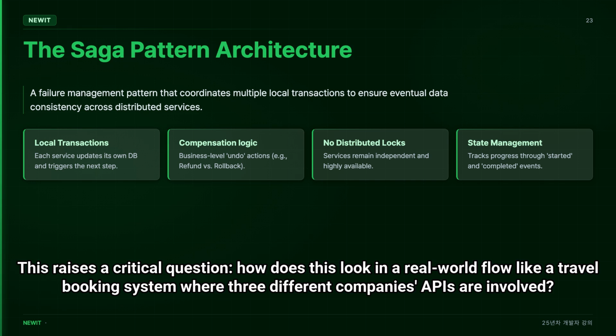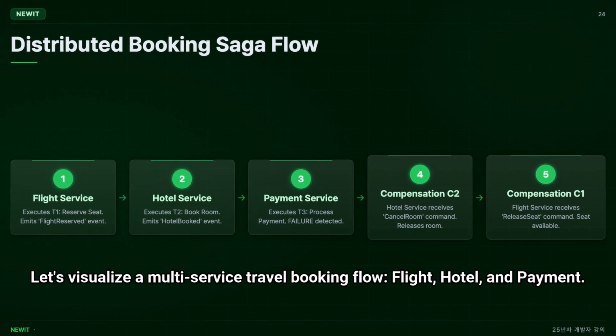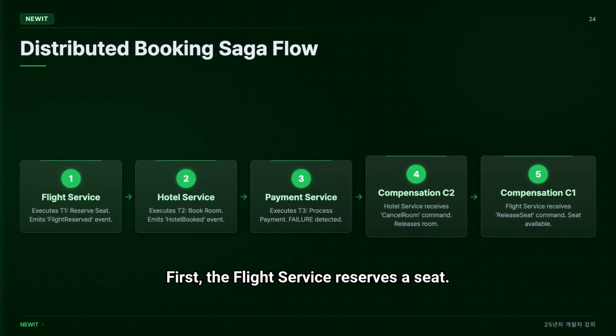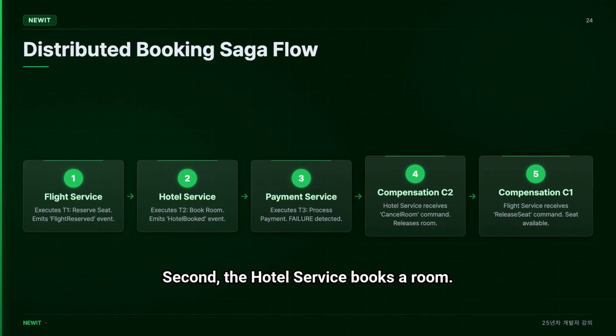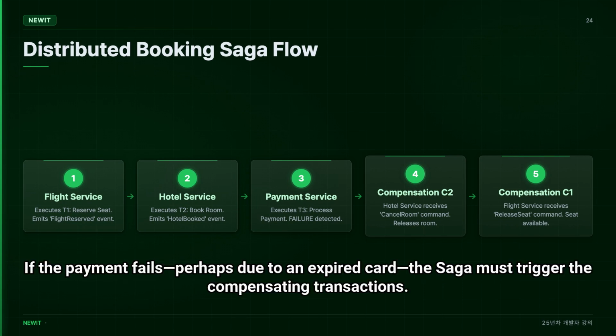This raises a critical question: how does this look in a real-world flow like a travel booking system where 3 different companies' APIs are involved? Let's visualize a multi-service travel booking flow: flight, hotel, and payment. First, the flight service reserves a seat. Second, the hotel service books a room. Finally, the payment service attempts to charge the user.